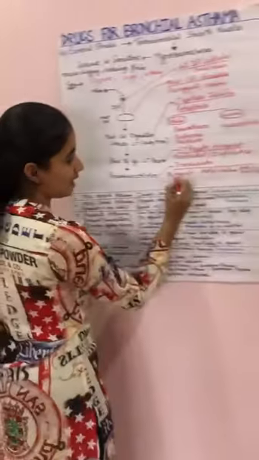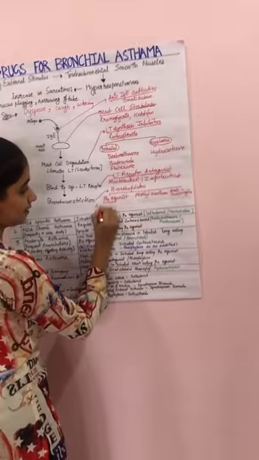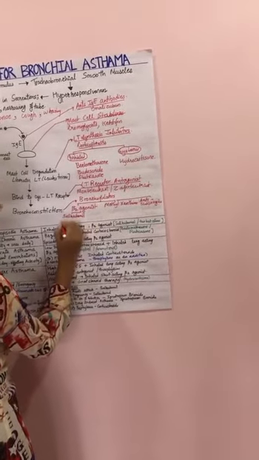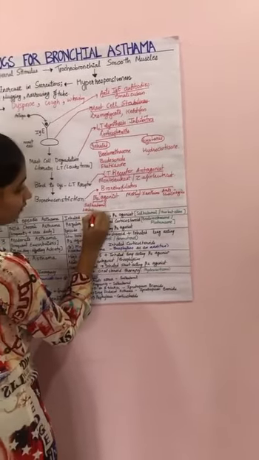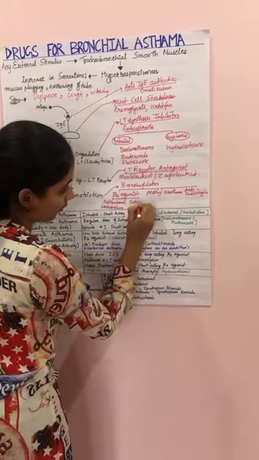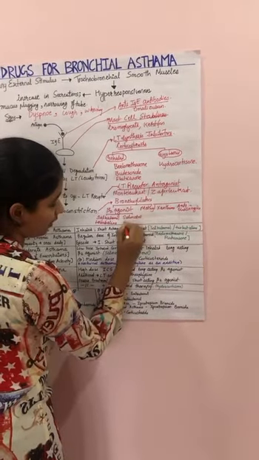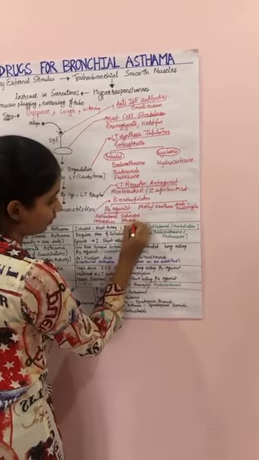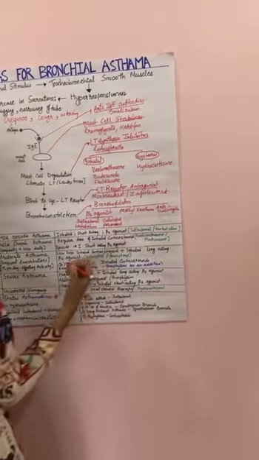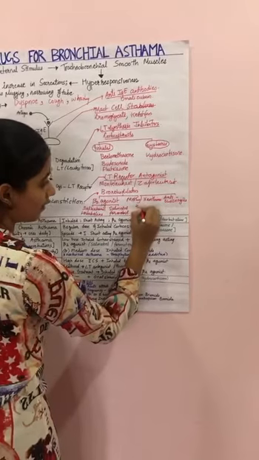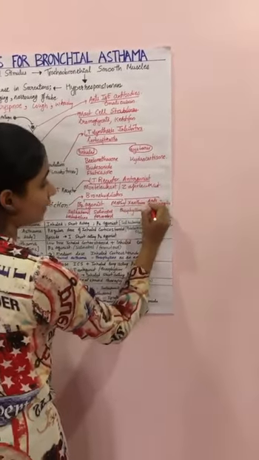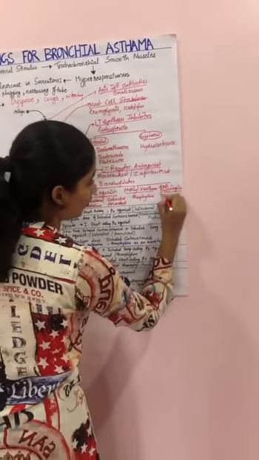Beta-2 agonists are of two types: short-acting, salbutamol and terbutaline, and long-acting, salmeterol and formoterol. Methylxanthines include theophylline, and anticholinergics include ipratropium bromide.